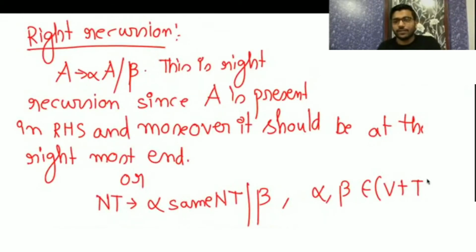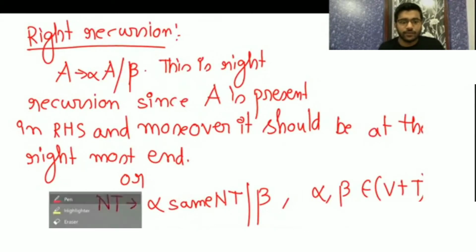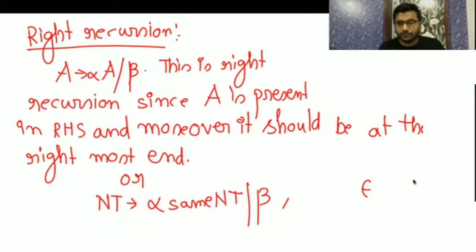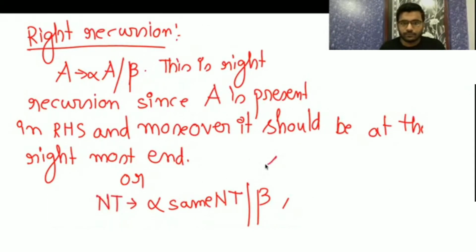You can have any combination of variables and terminals.